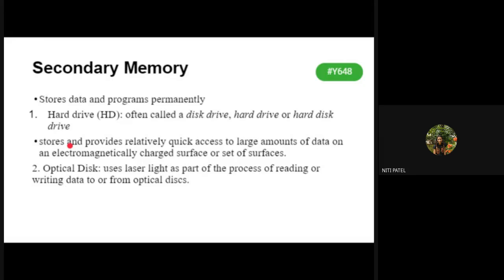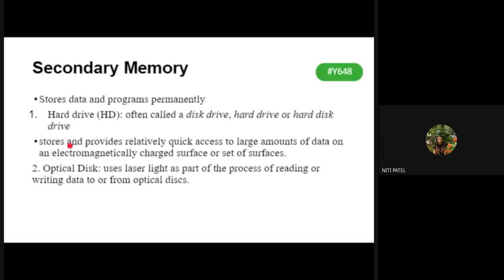So all your optical drives, your hard disk, your pen drives are considered to be as a secondary memory. Now in this you do not have anything like permanent and temporary. जो भी आप स्टोर करते हो आपके हार्ड डिस्क पे that is saved in the form of permanent only. Okay, अगर आप CD में कुछ सेव कर रहे हो तो अगर आप CD सिस्टम से बाहर निकाल दोगे तो this does not mean that your data is lost. Again, if you put that CD, you can get your data. Same thing is there with your pen drive. If you're copying some folders in your pen drive, you can always remove that pen drive, reinsert it, and take that data back. So the data is stored in the permanent basis onto any of your secondary devices.